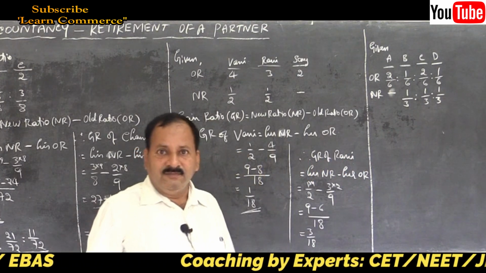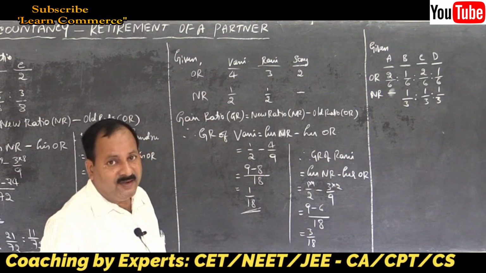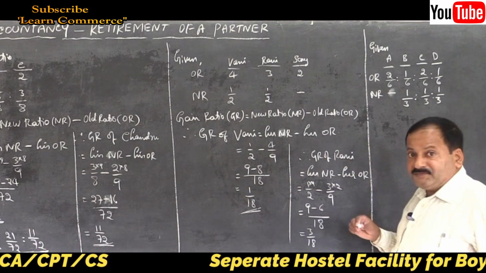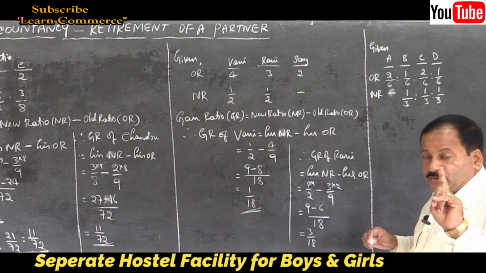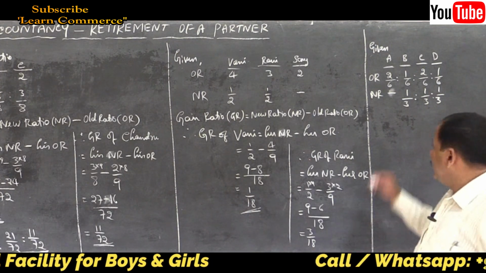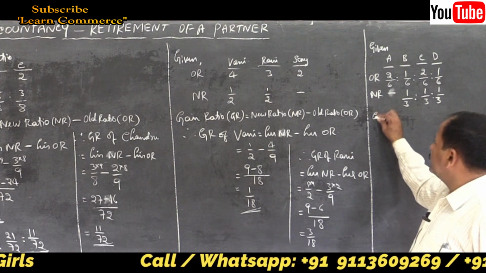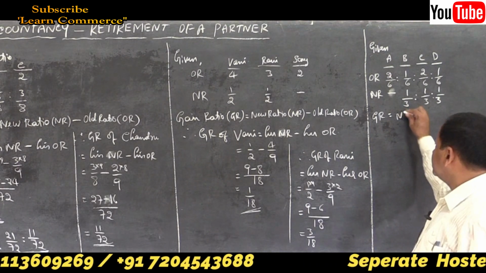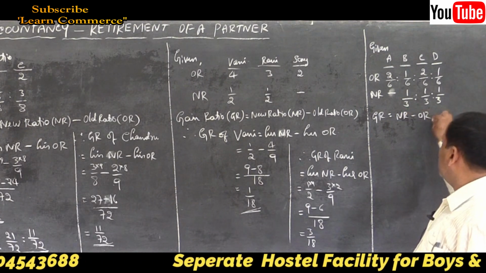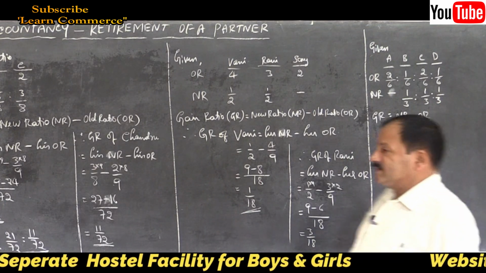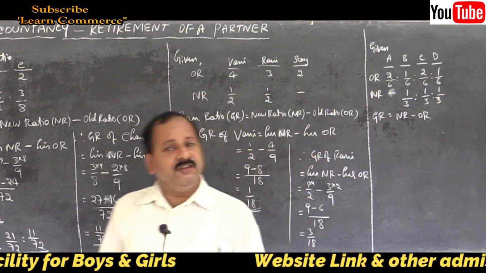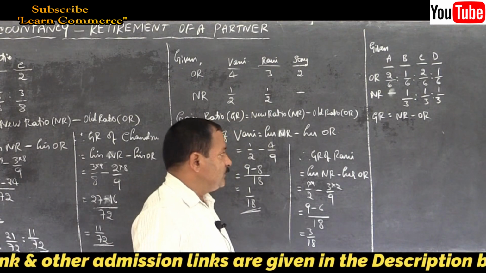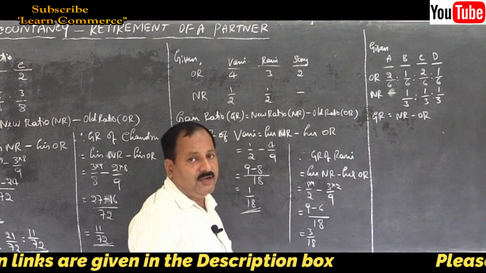Now apply your formula, you know it very well. I will take short forms, but don't write short forms in your notebook. Write in full. Gain ratio is equal to GR is equal to NR minus OR. Assign within bracket short forms, then you can use short forms, no problem. Gain ratio is equal to new ratio minus old ratio.